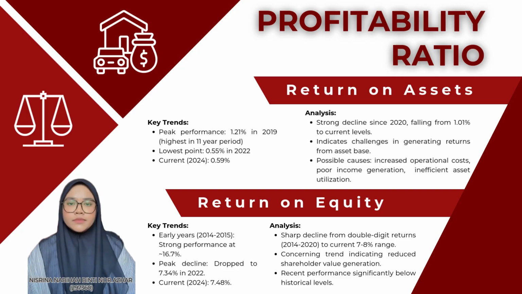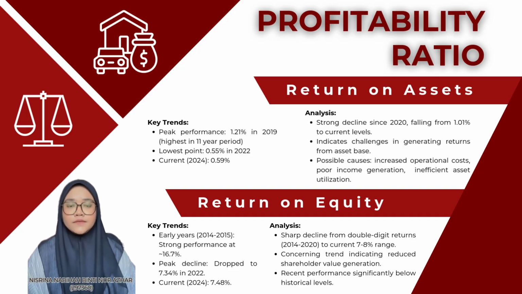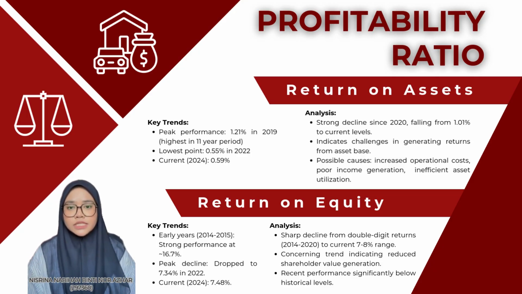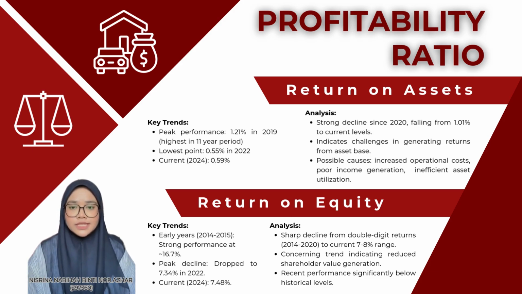Now, I present Bank Islam Malaysia Berhad's performance analysis from 2014 to 2024, covering several key financial metrics. First, profitability ratios. Return on assets peaked at 1.21% in 2019 but has declined significantly to 0.59% in 2024, indicating challenges in generating returns from assets due to increased operational costs or inefficient utilization.